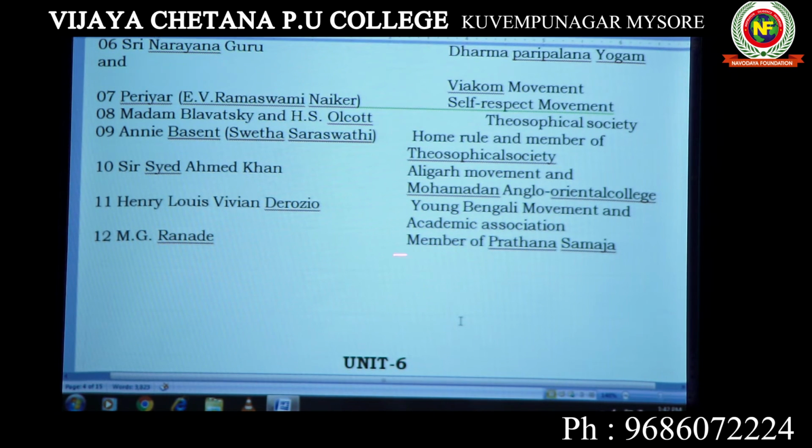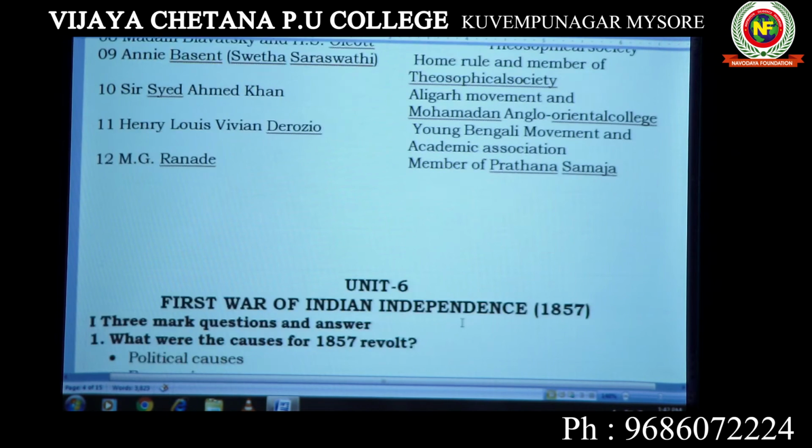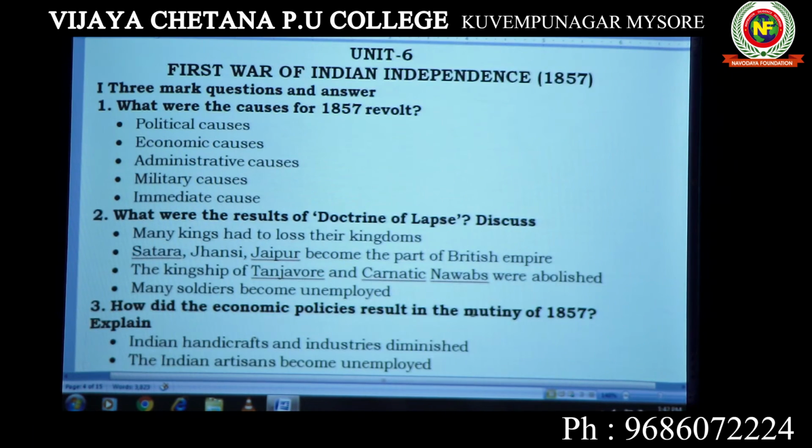Then M.G. Ranade, member of Prarthana Samaj. So these are all the important things to be kept in mind while you are revising this chapter. Now let us go to unit number 6, First War of Indian Independence. The First War of Indian Independence took place in 1857.